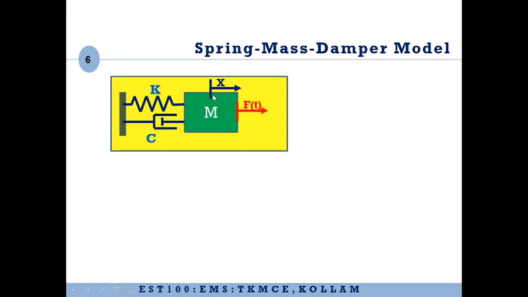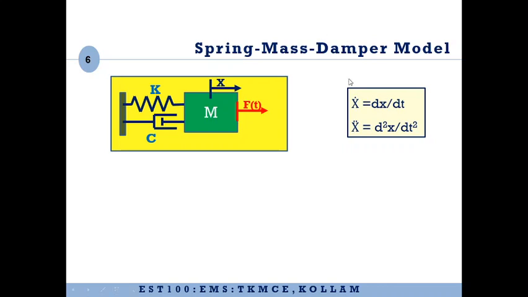So mass is represented by a block. Similarly, damper is represented in this fashion. This is known as a dashpot mechanism. Similarly, this is the stiffness or the elastic member, which is represented by a spring. K is the stiffness of the spring. So we need to learn two notations.